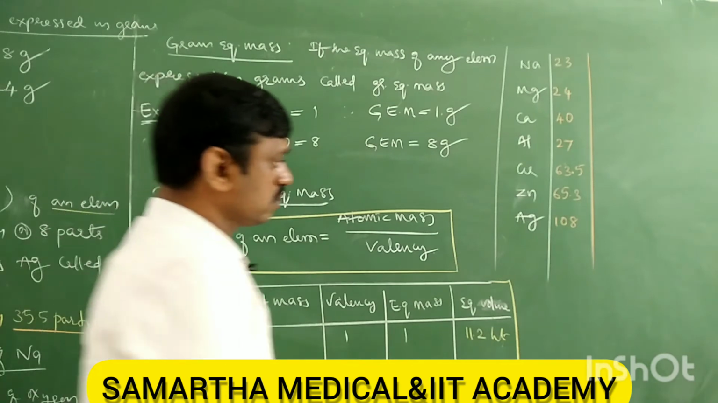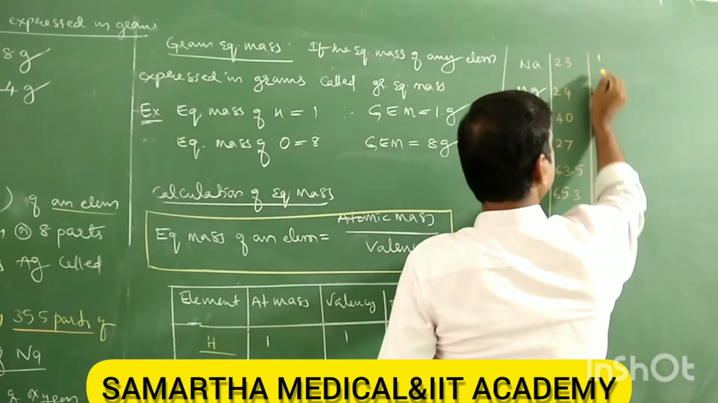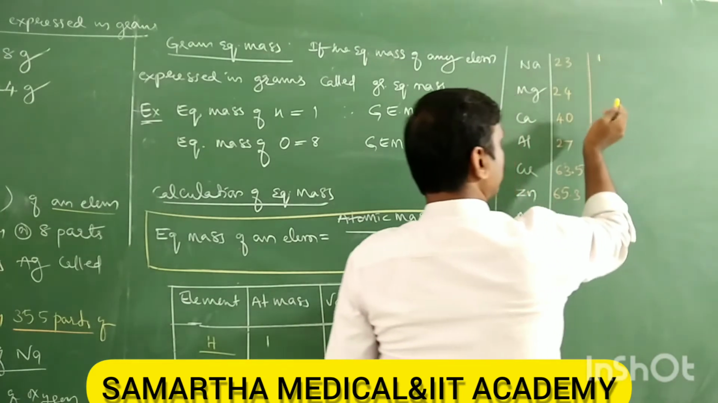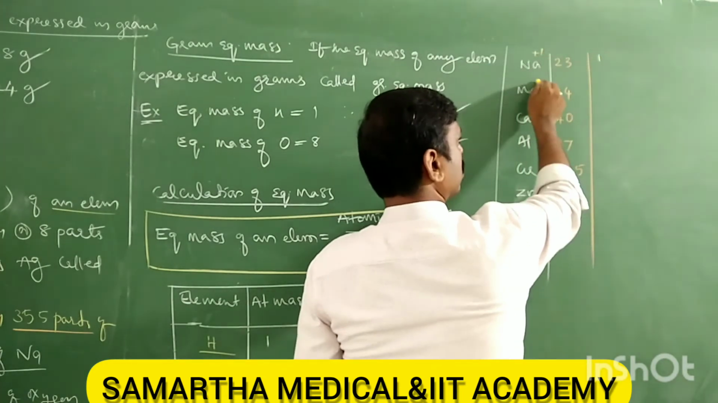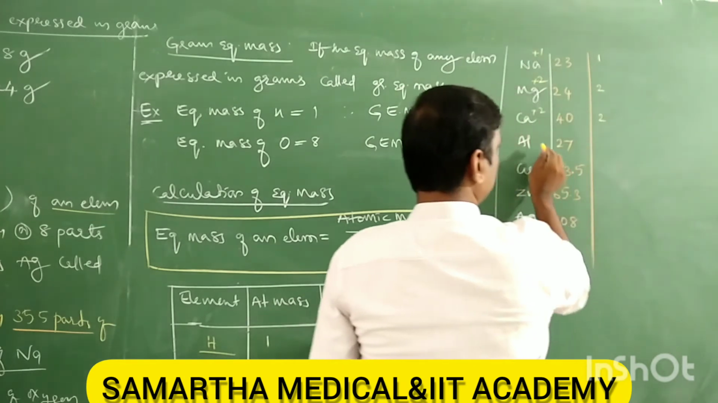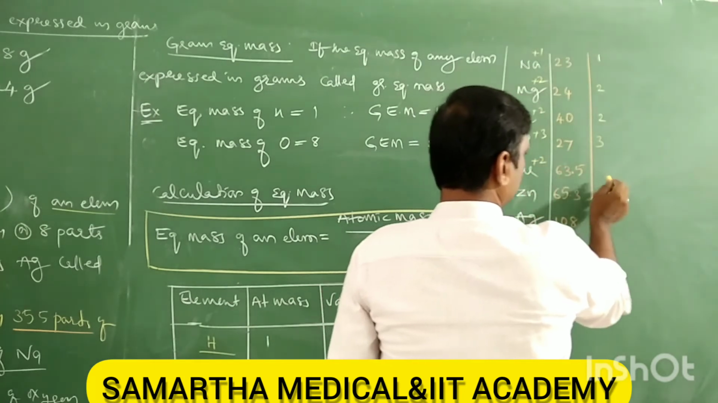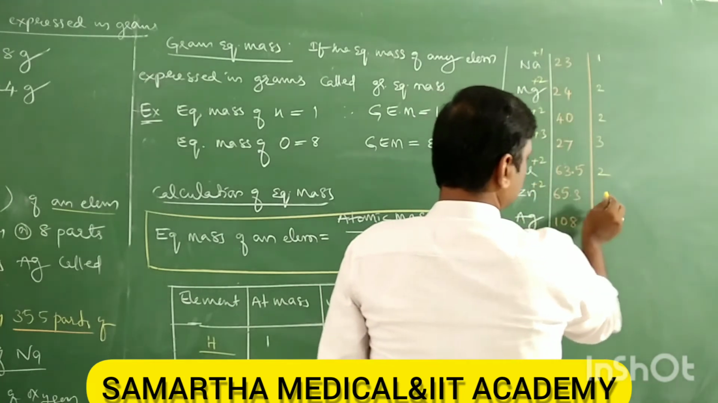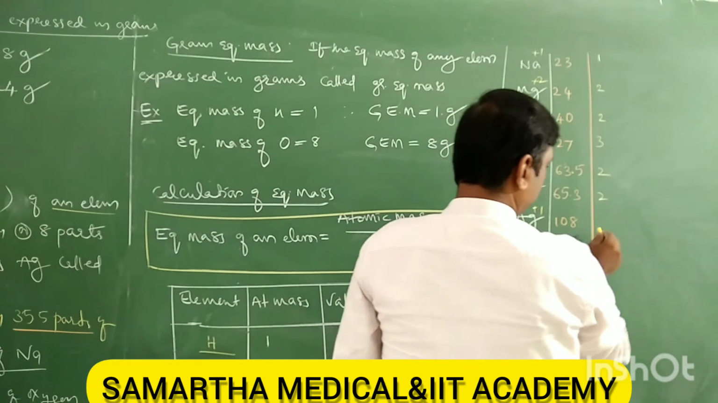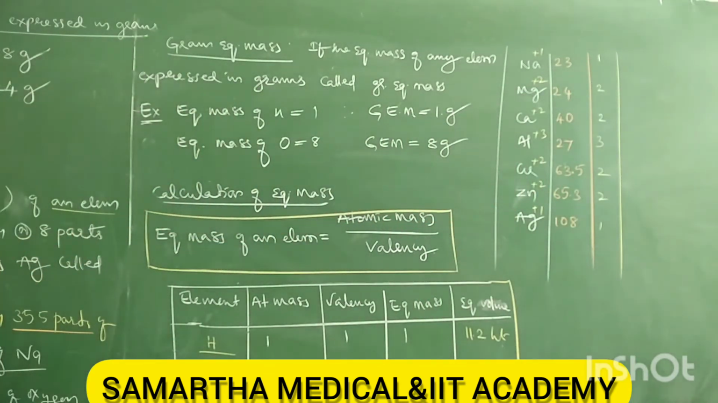Okay. Now tell me, sodium is 23. Now what is valency? It is 1, Na plus. Mg plus 2, valency 2. Ca plus 2. Aluminium plus 3. Copper plus 2. Zinc plus 2. Silver plus 1. These are their valencies.